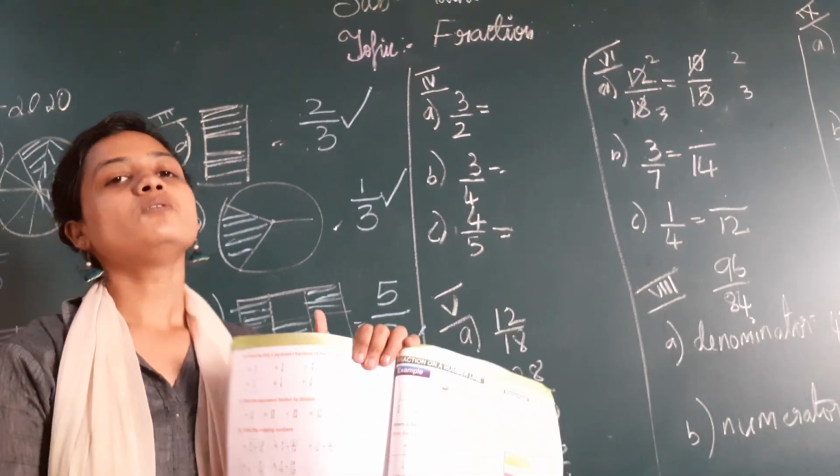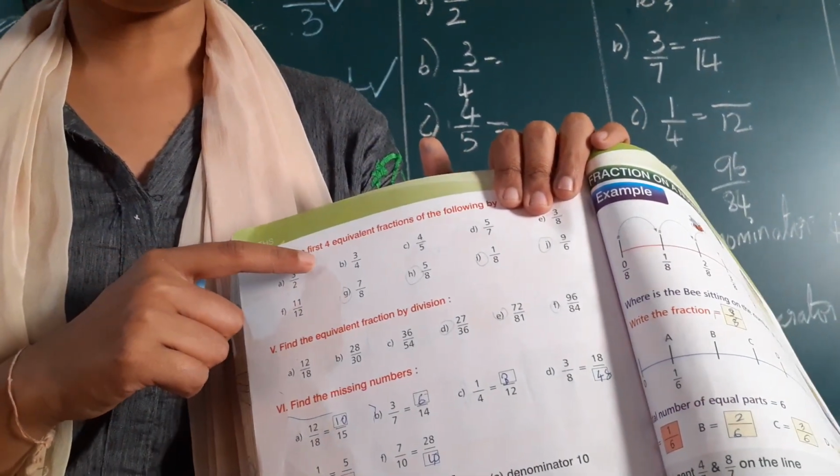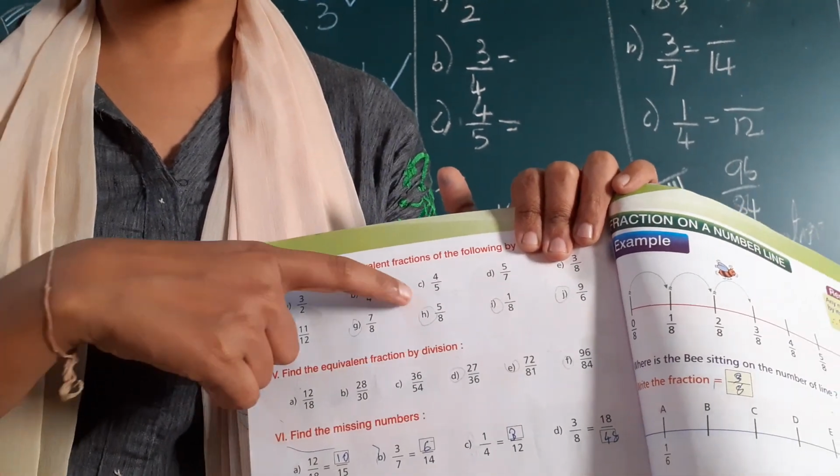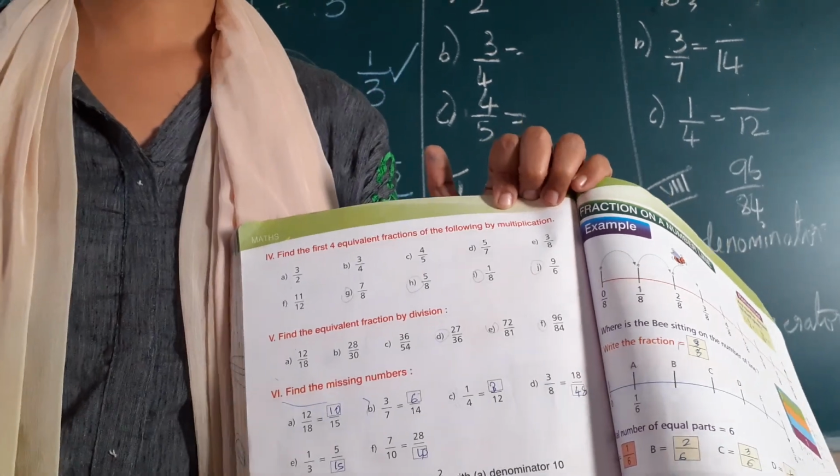That is for fourth B. In fourth B, you have to find the first 4 equivalent fractions of the following by multiplication.